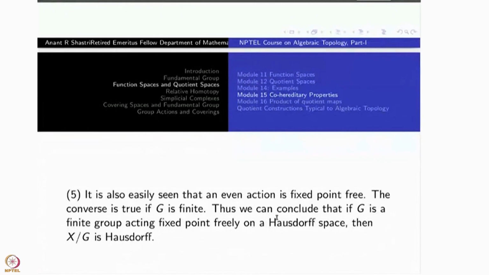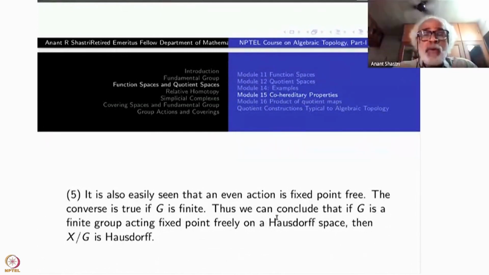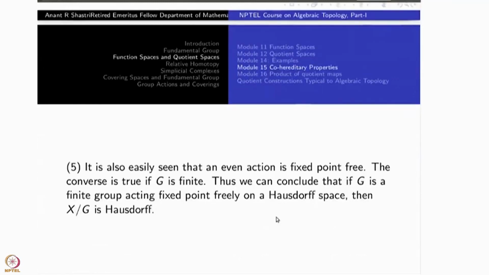Next thing is, just now I have already told you that even actions are always fixed point free, right? The converse will also be true if G is a finite group. Thus, we can conclude that if G is a finite group acting fixed point freely on a Hausdorff space, then X by G is Hausdorff. That is because we can go back to the previous example 4.